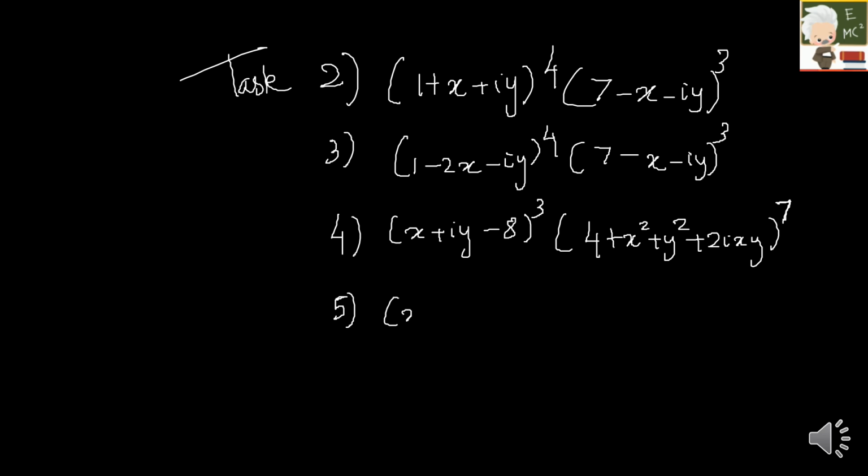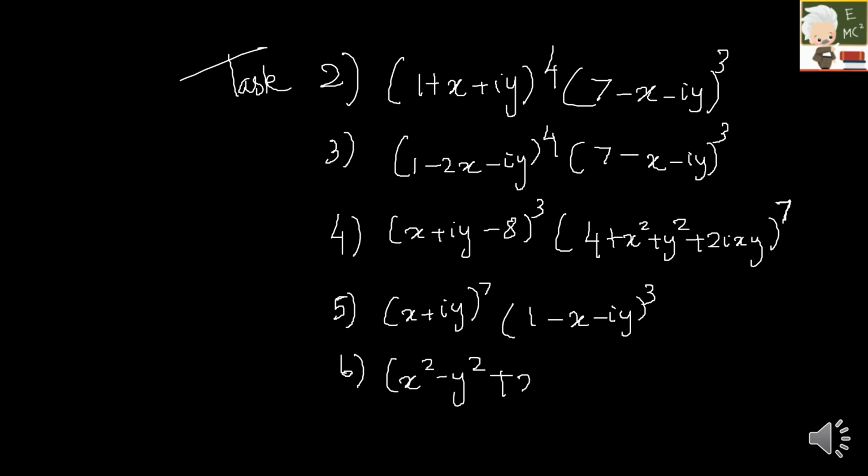Next is x plus iy the whole power 7 into 1 minus x minus iy the whole cube. Okay, this is the fifth question. And then the sixth question, x square minus y square plus 2ixy minus 3 the whole cube. Just try to simplify all these terms, you will be able to answer.